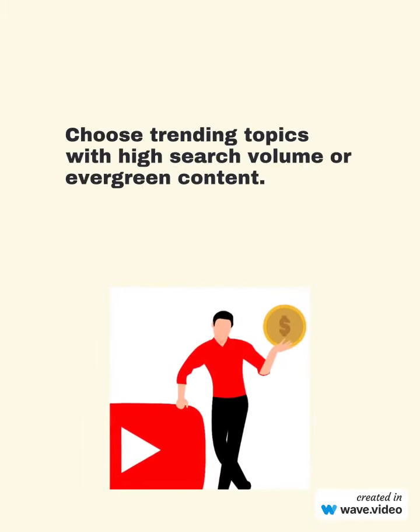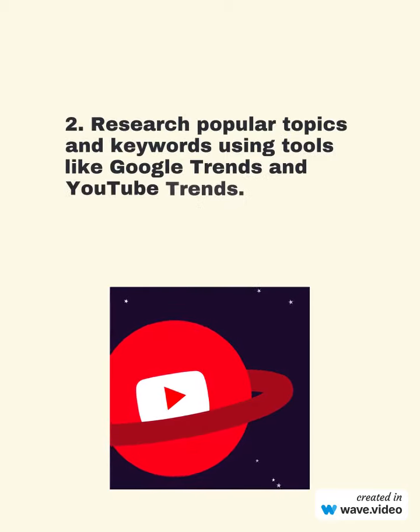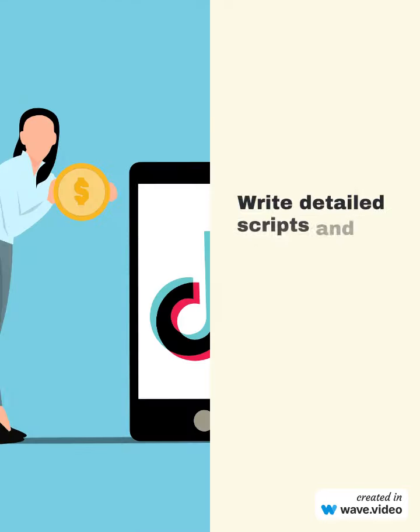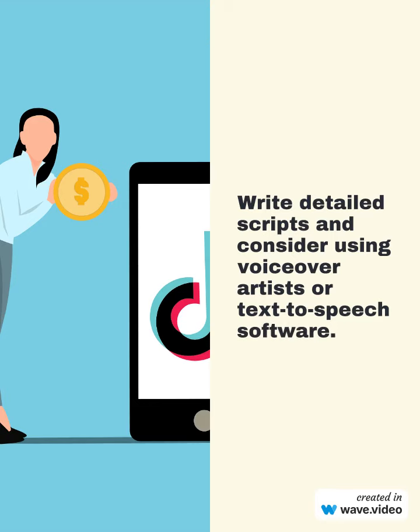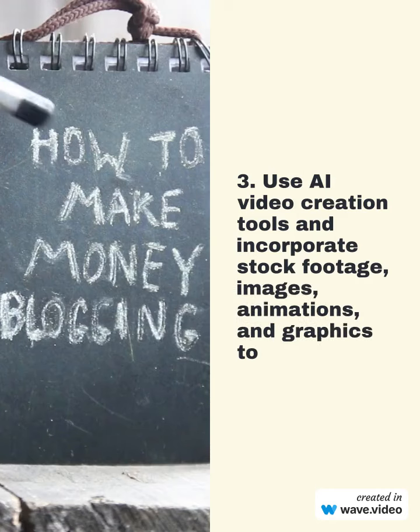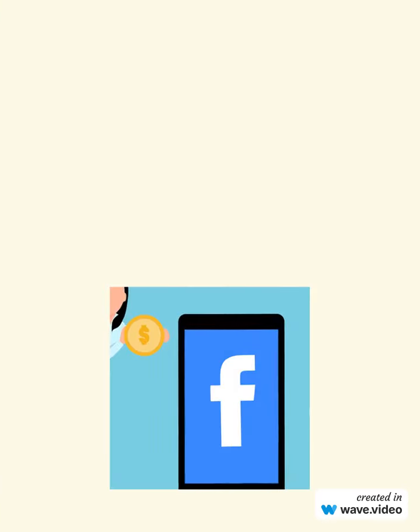Choose trending topics with high search volume or evergreen content. 2. Research popular topics and keywords using tools like Google Trends and write detailed scripts, and consider using voiceover artists. 3. Use AI video creation tools and incorporate stock footage, images, animations, and graphics. Create engaging videos without showing your face.